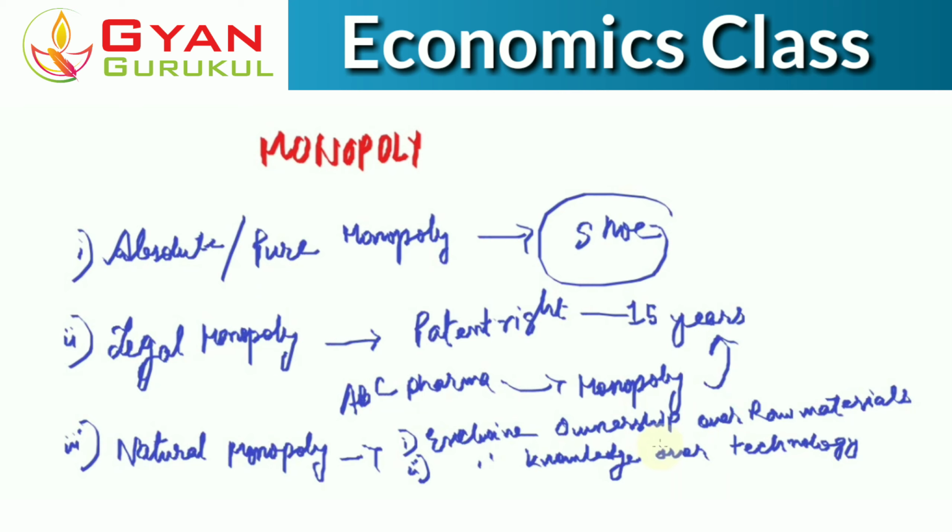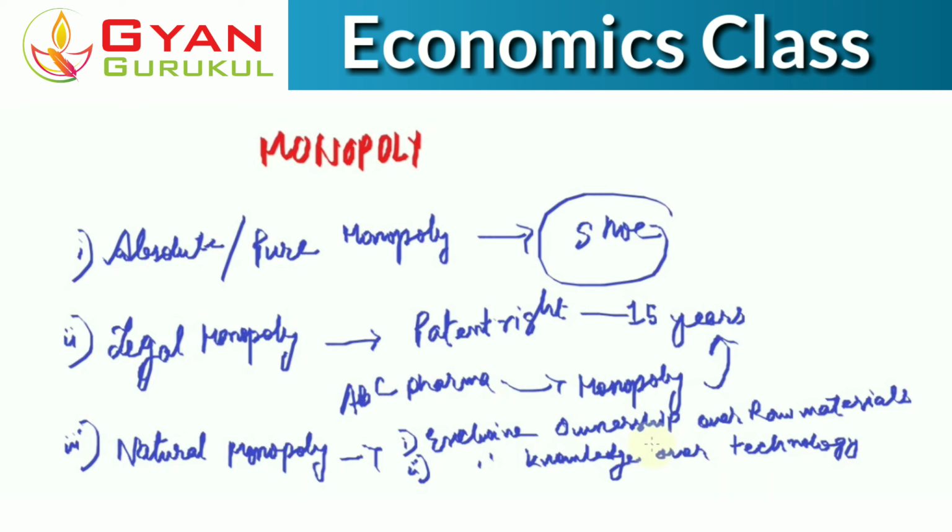Okay, that may happen. So in that case, that particular firm would enjoy a monopoly, because only they can produce. Okay, so in that case it would be called a natural monopoly.